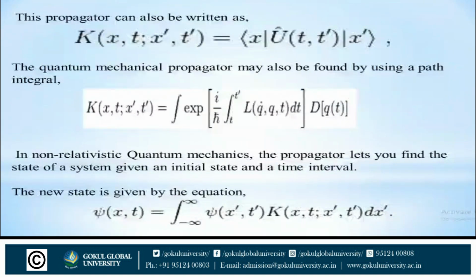In non-relativistic quantum mechanics, using the propagator, one can find the state of a system given an initial state and a time interval. So the new state is given by the equation ψ(x,t) = ∫ from minus infinity to infinity ψ(x',t') K(x,t;x',t') dx'. Here K only depends on the difference of x and x', meaning x minus x'. So this equation is a convolution.